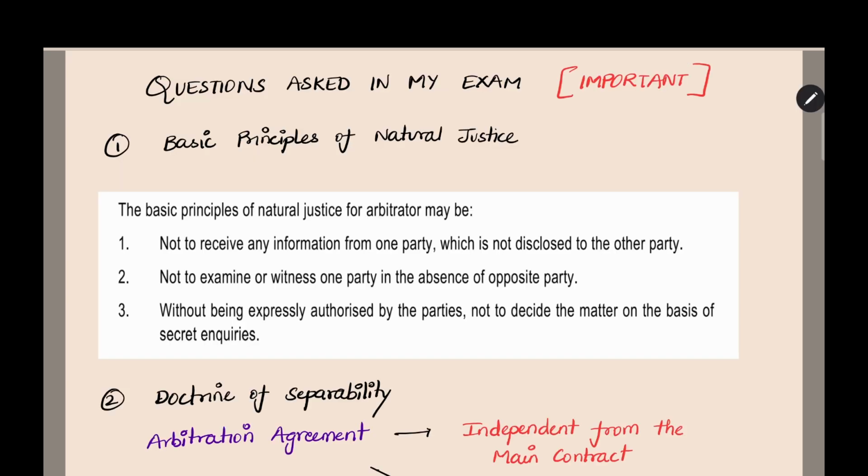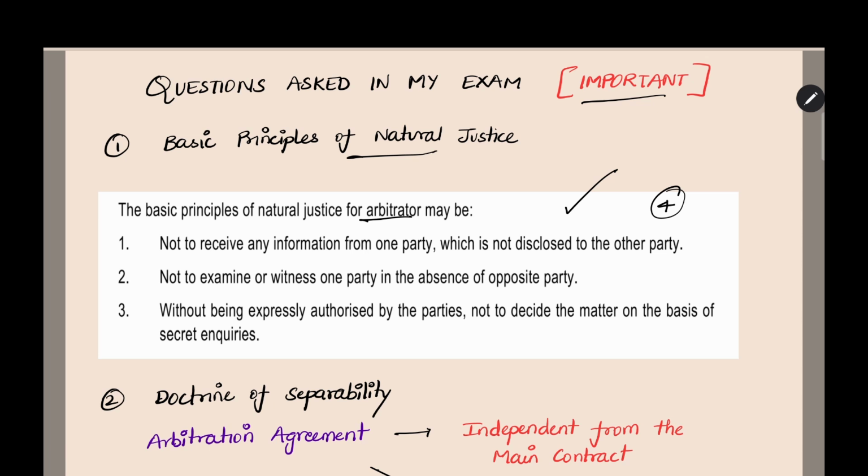Now we can see some important questions which were asked in my exam. First thing is basic principles of natural justice. The arbitrator is bound by the basic principles of natural justice. What are the principles we should follow while deciding the case? That is given here. I have taken it from the study material. You have to see these options. In that there will be a 4th option which is incorrect.